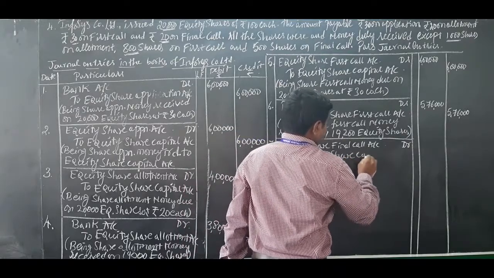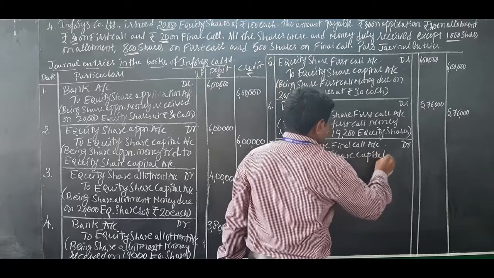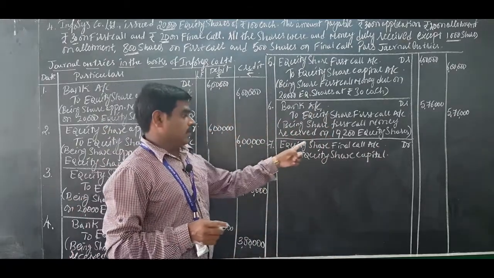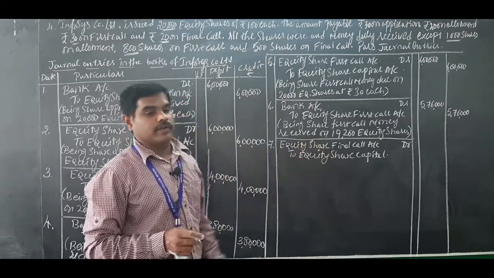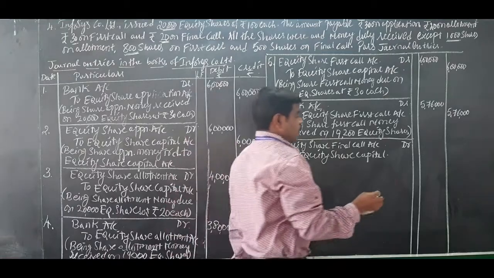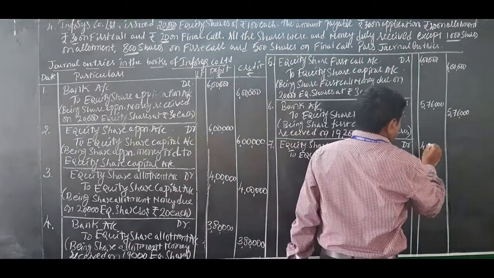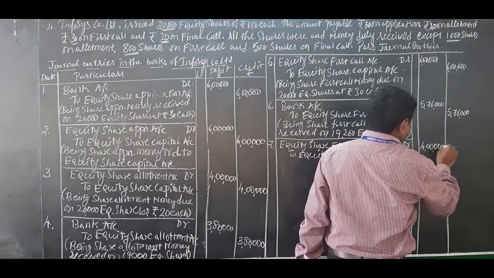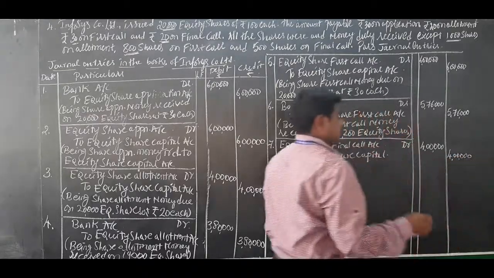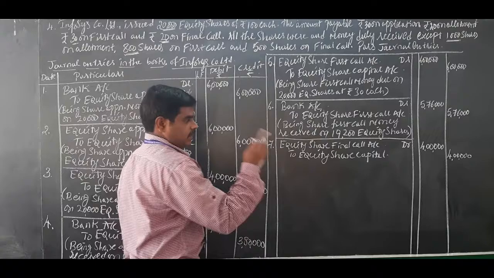So this is journal entry number 7, when equity share final call account is due. 20,000 into 20 rupees, final call due 4 lakh. The full amount you have to write, that is 4 lakh due.